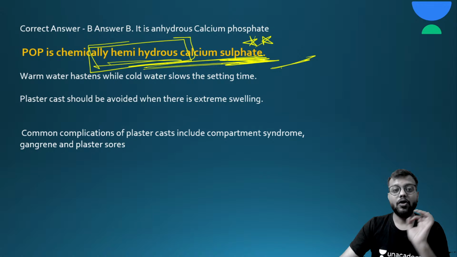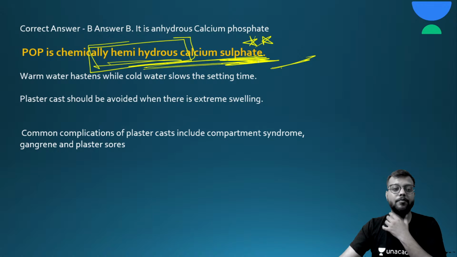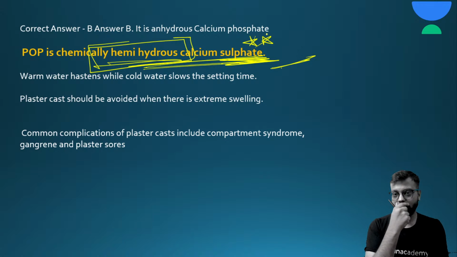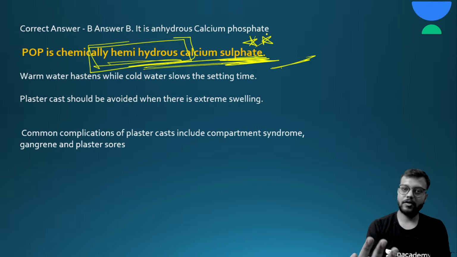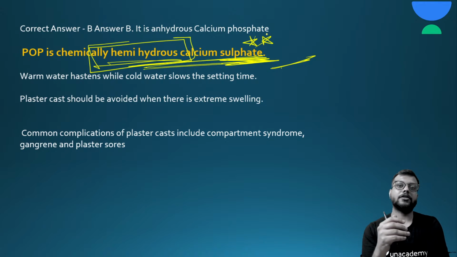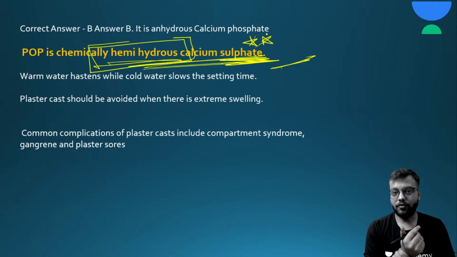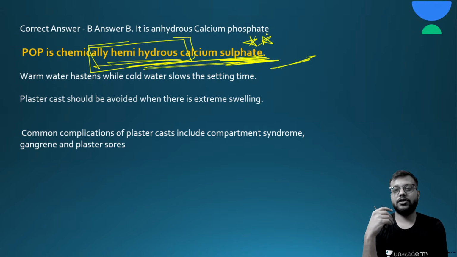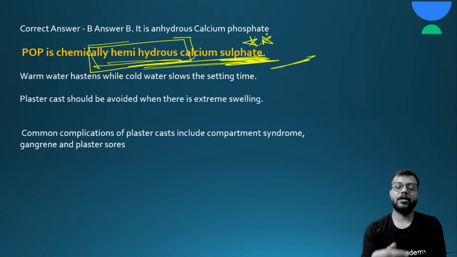So remember this, very important, when applying a cast, especially in closed fractures, because in closed fractures there are chances of compartment syndrome, especially in fractures of both bones of the forearm, the proximal tibia fracture or the distal tibia fracture. Here there are high chances of compartment syndrome.